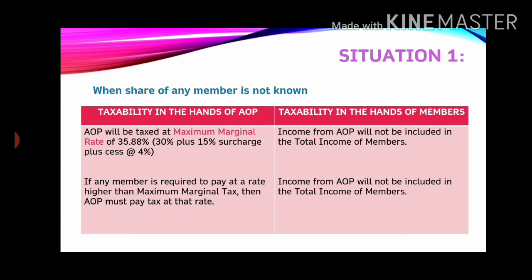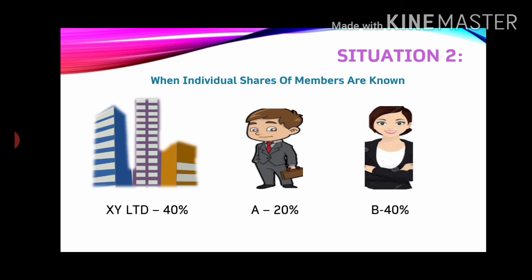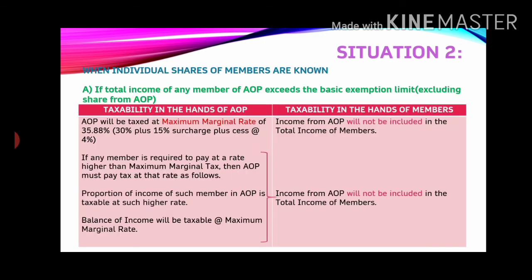Now let's move on to the second circumstance where the shares of members are known. Now the members are different, that is XY Limited, A, and B, and they are sure about their profit share percentage, that is 40%, 20%, and again 40 percent. In this case, what is the taxability? Let's look into the next slide.